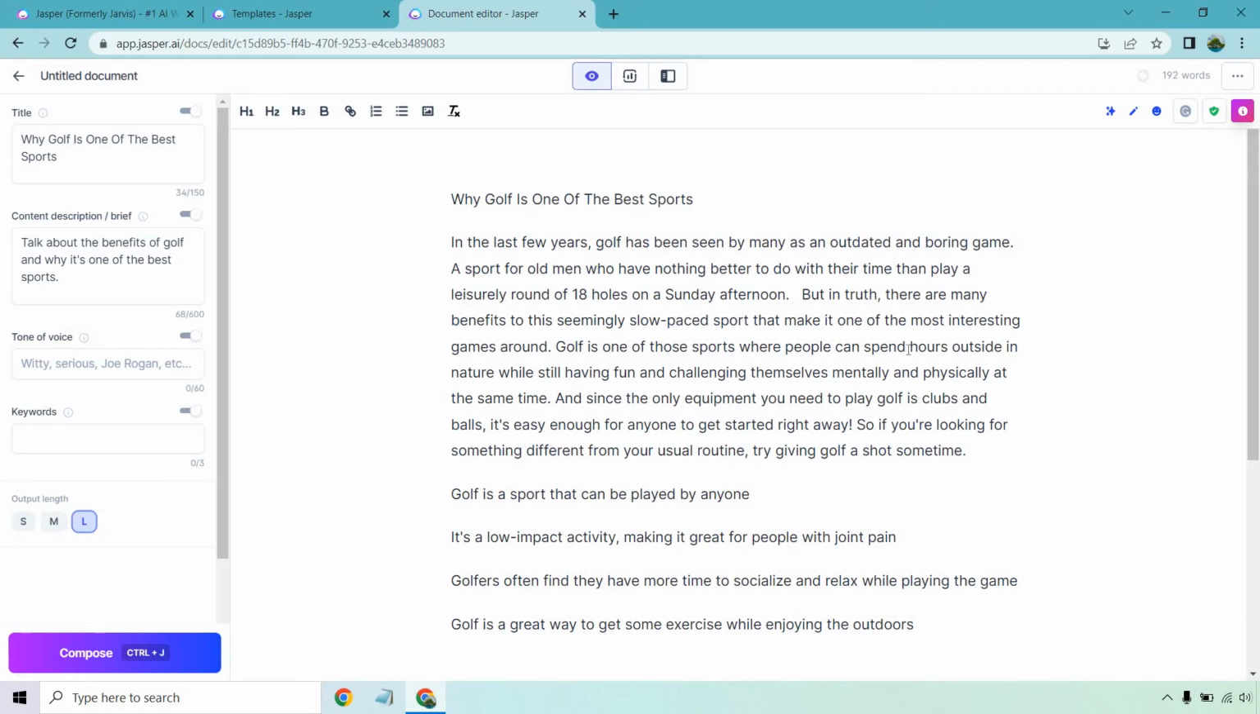Okay, period. Not too bad, aside from the space here. I'll quickly go through this. Golf is seen by many as an outdated and boring game, a sport for old men who have nothing better to do with their time than play a leisurely round of 18 holes on a Sunday afternoon.